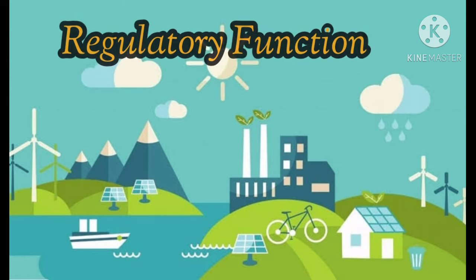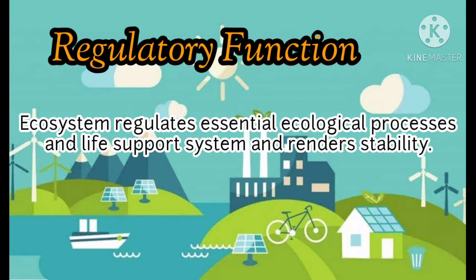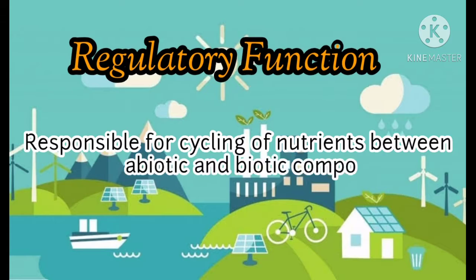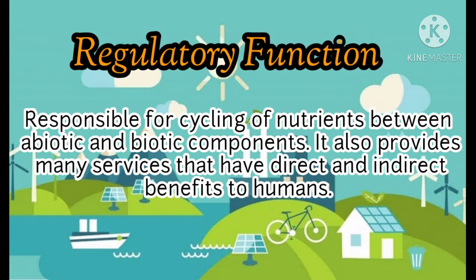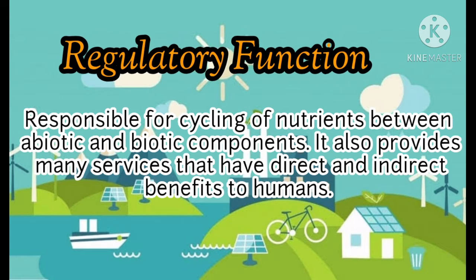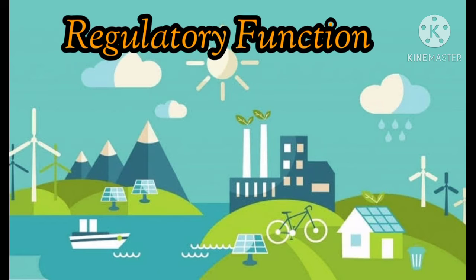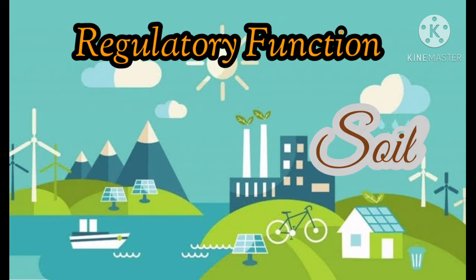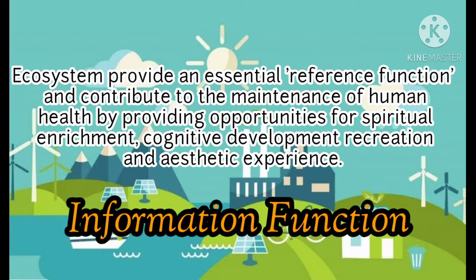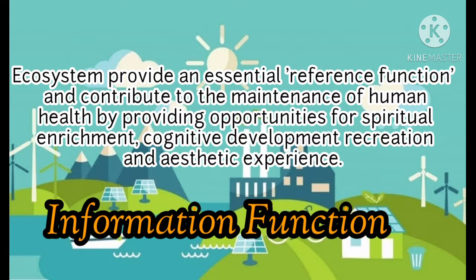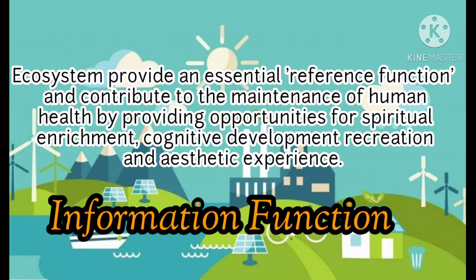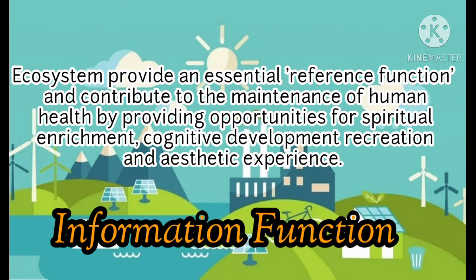Third, regulatory functions. Ecosystem regulates essential ecological processes and life support system and renders stability. It is also responsible for cycling of nutrients between abiotic and biotic components. It also provides many services that have direct and indirect benefits to humans. Examples are clean air, water, and soil. And fourth, information functions. Ecosystem provide essential reference function and contribute to the maintenance of human health by providing opportunities for spiritual enrichment, cognitive development, recreation, and aesthetic experience.